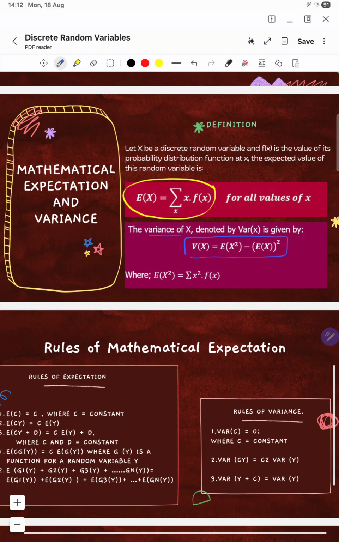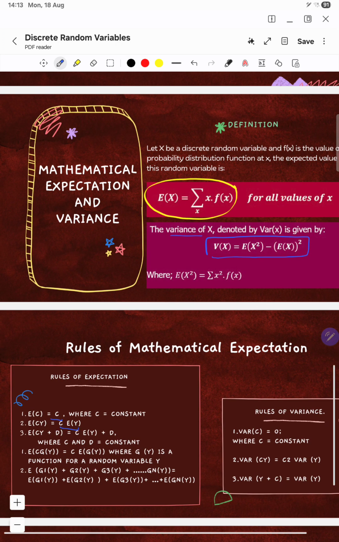And then for the rules of mathematical expectation, there are several useful rules. For example, the expectation of a constant is equal to the constant itself. And if you multiply the random variable by a constant, the expectation scales by that constant. For example, for this one. This rule actually allows us to simplify complex problems and make the calculation easier.